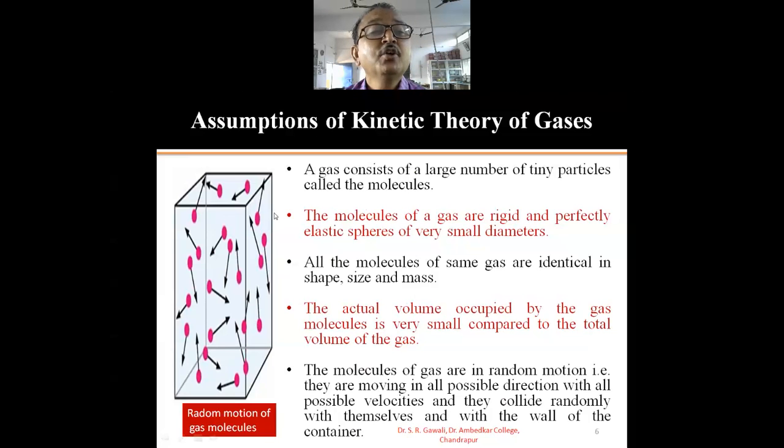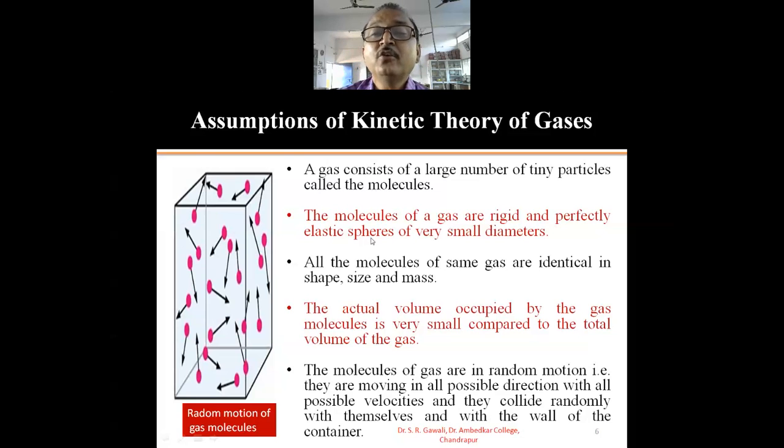So here I have shown one cube. It is the container of the gas, and a gas consists of a large number of tiny particles, and these tiny particles are called molecules. In this slide I have shown in this box, in this cube, in this container, these pink spherical molecules are nothing but the gas molecules, and they are moving in random directions. They move in all possible directions. They may collide with the wall of the container, they may collide with other molecules of the gas.